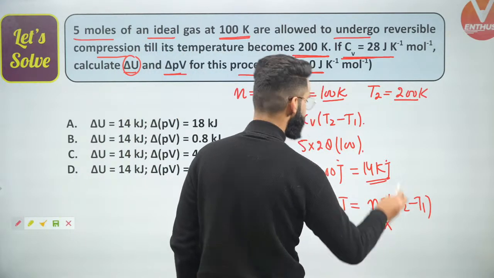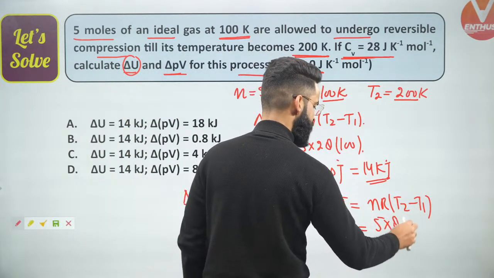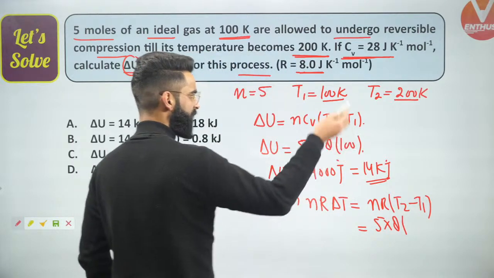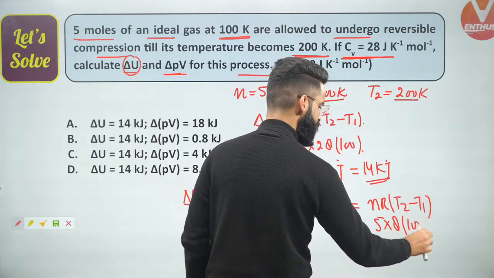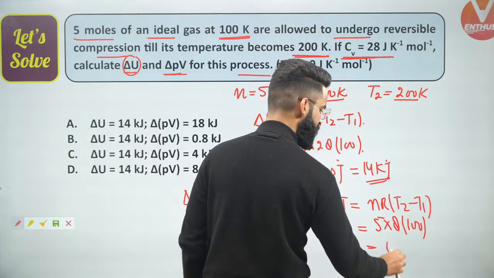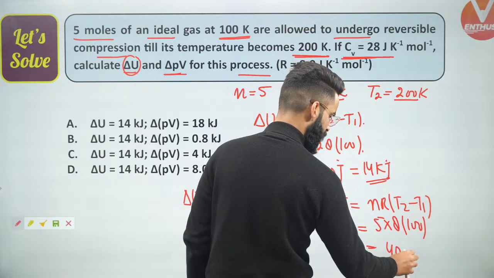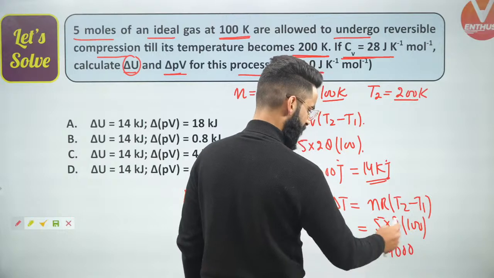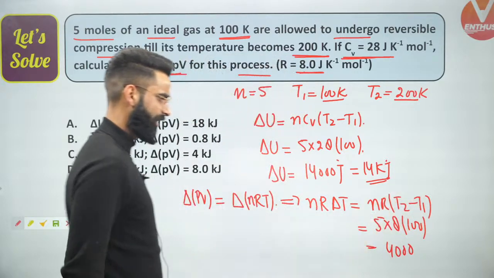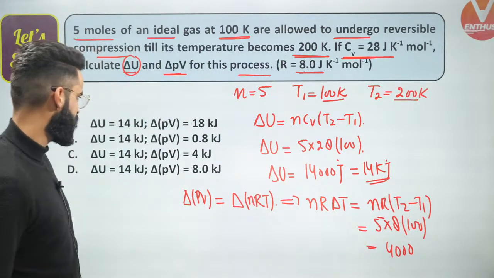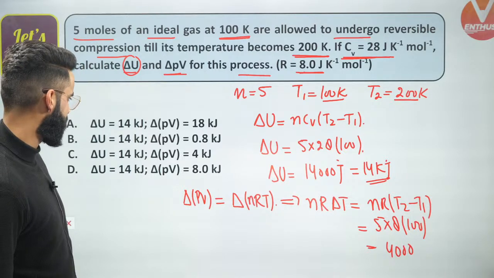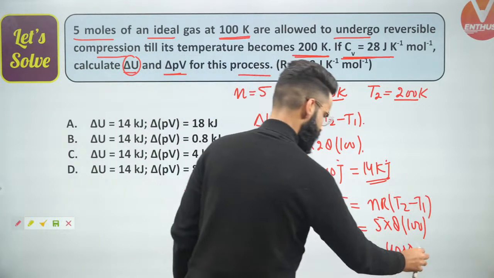Yes, and we are supposed to take the value of R as 8, and it's going to be final temperature minus initial temperature, final minus initial, which is going to be 100. So it's going to be simply 8 into 5 into 40... so 8540, 40 multiplied by 100, that means 4,000. We got the value something like 4,000, which is going to be in joules.